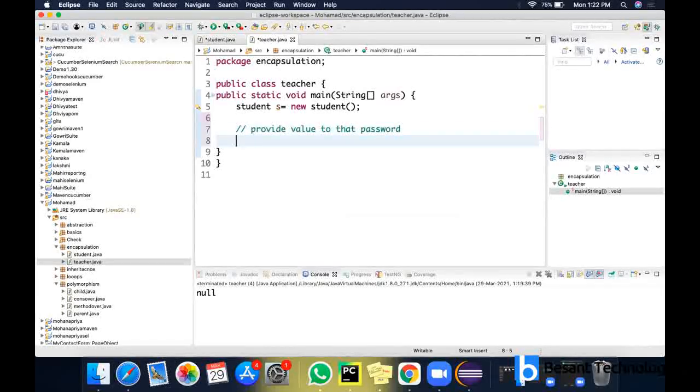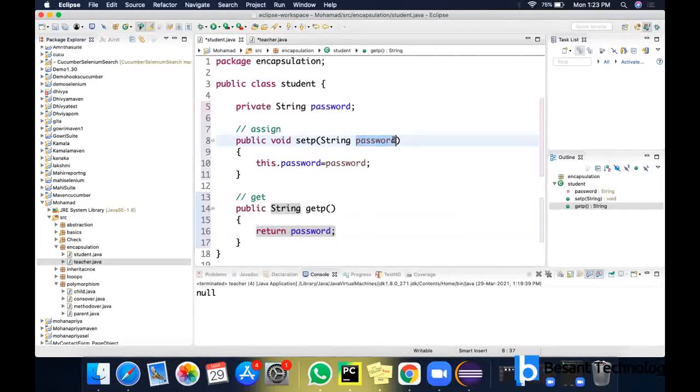through the set method. The set method is going to give the value, that is, password. I'm going to give some random value, let it be Bob. So what will happen? The setPassword method will be called, the password will be Bob now, and that will be assigned to this.password, that is the global variable. So now the value of password is Bob. You can see in this class I'm not at all using the value. In this way I'm providing data hiding.